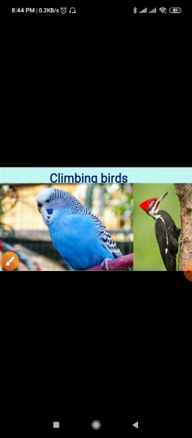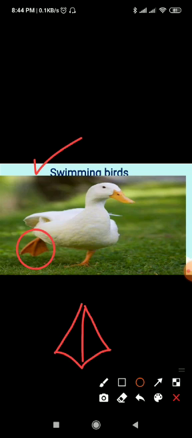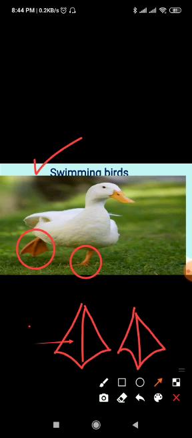Okay, next is swimming birds. Water birds have webbed feet. That means flat feet, like ducks. Look at the picture. This duck has webbed feet like this. They have 3 toes in front and 1 toe at the back. The 3 toes located in front are joined by skin webs in between. The skin helps to push back water while swimming. That means it helps the duck to swim in the water.